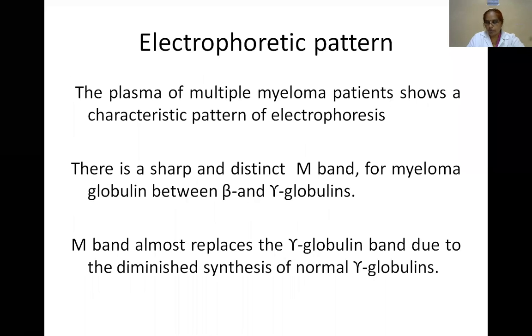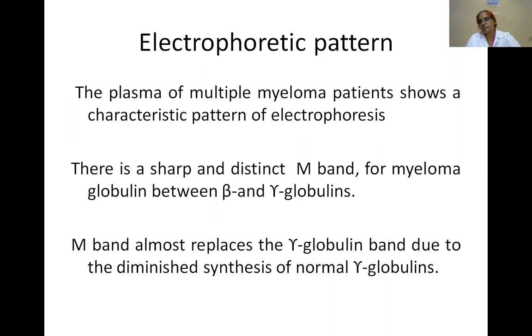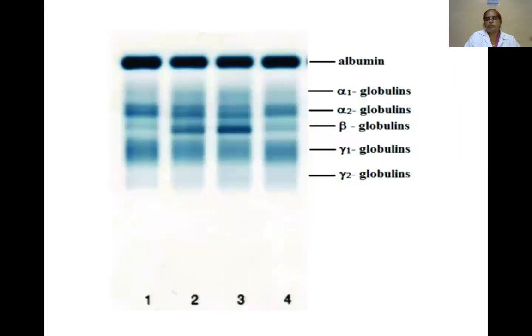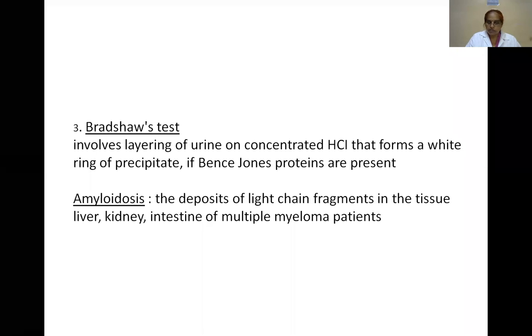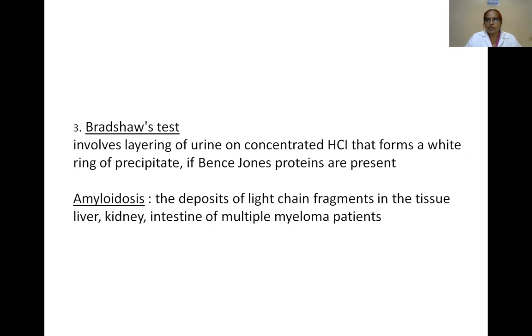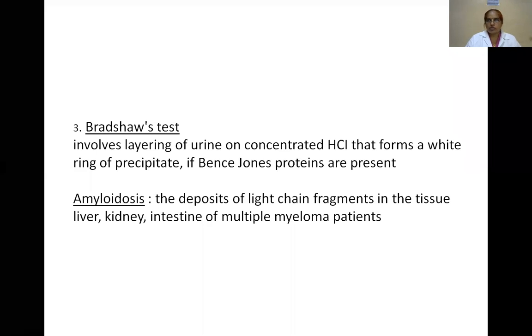We can observe multiple myeloma by using the electrophoresis pattern, and also by estimation of Bence Jones proteins in urine, using the heat test and Bradshaw test. Amyloidosis is also observed in multiple myeloma patients. Amyloidosis means deposition of light chain fragments in tissues like the liver, kidney, and intestine. The Bradshaw coagulation test is for the identification of Bence Jones proteins. Bence Jones proteins are the light chains of the immunoglobulins.